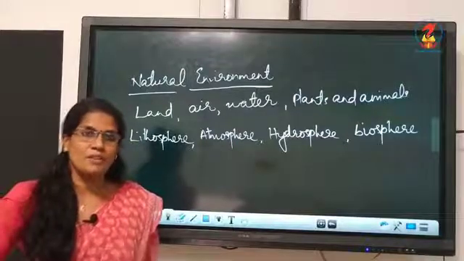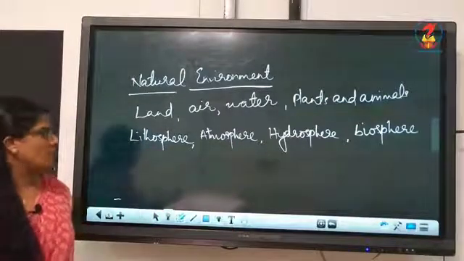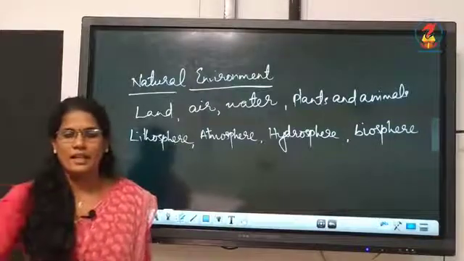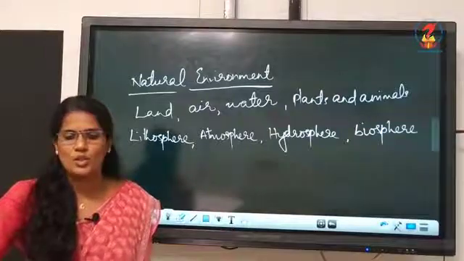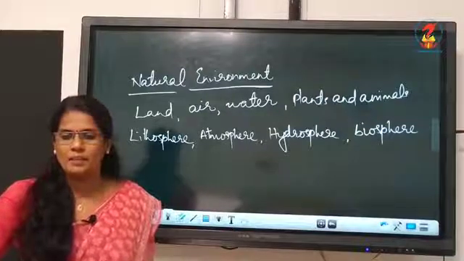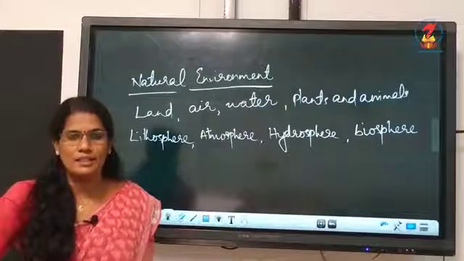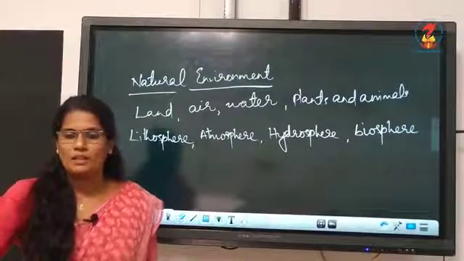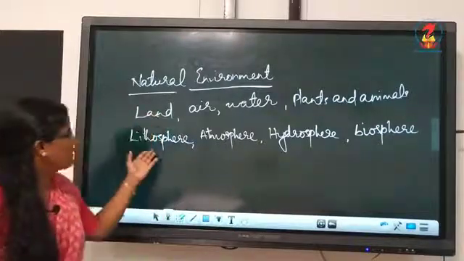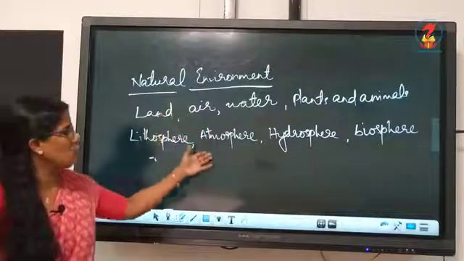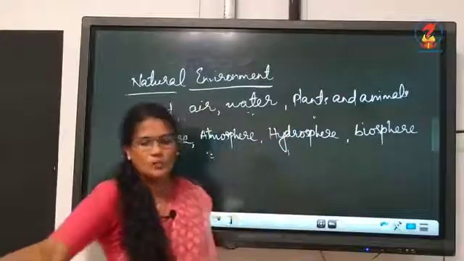Now we'll start with lithosphere first. Page number 3, first paragraph, natural environment. Land, water, air, plants and animals comprise the natural environment. Underline that sentence. They are familiar. The meaning is what? First one is land means lithosphere, air is atmosphere, water is the hydrosphere, plants and animals are called the biosphere.